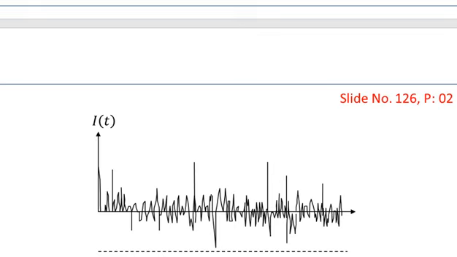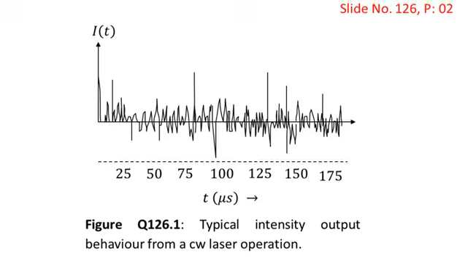So let me show you that figure first. The caption is: typical intensity output behavior from a CW laser operation. The intensity I(t) is plotted vertically, and time is plotted horizontally. You can see that the behavior is pulsating, that is, not uniform.